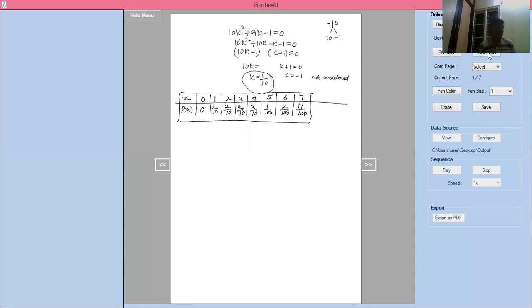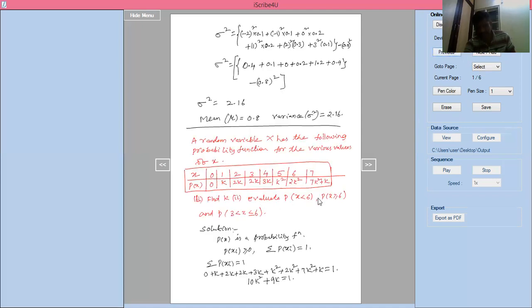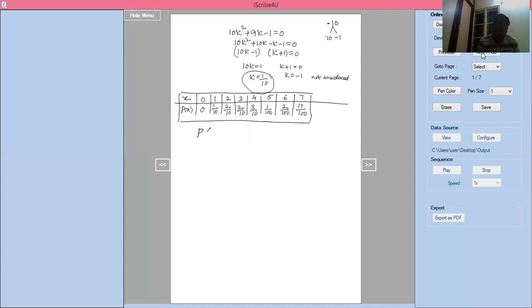Now, what are the things I want to find? Here I have given the subdivisions. One should be probability of x less than 6. Another one should be probability of x greater than or equal to 6. Another one should be probability of 3 less than x less than or equal to 6. First, probability of x less than 6. Less than 6 means up to less than 6 values you have to take.